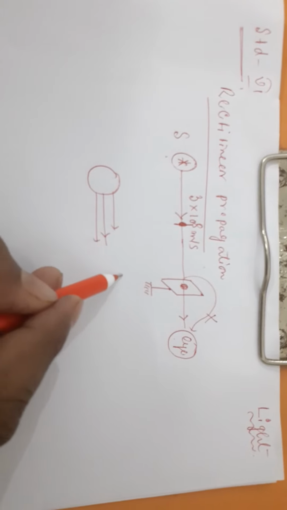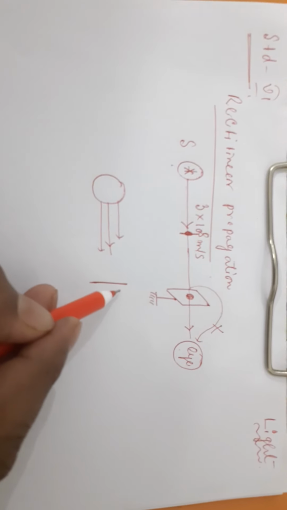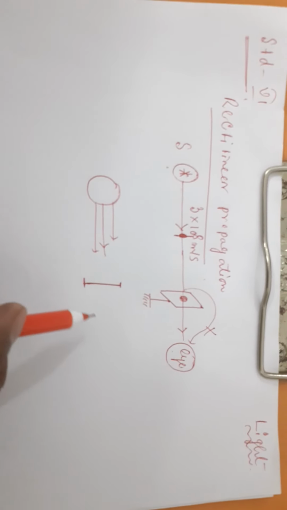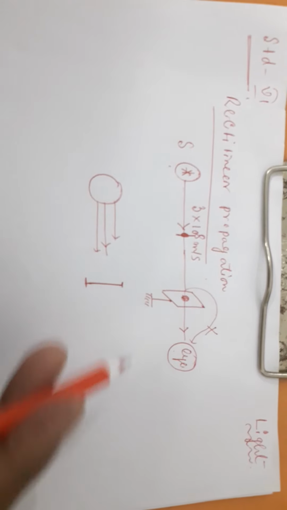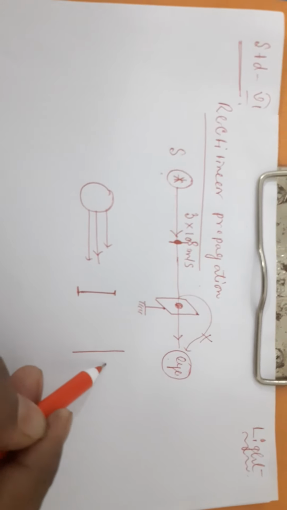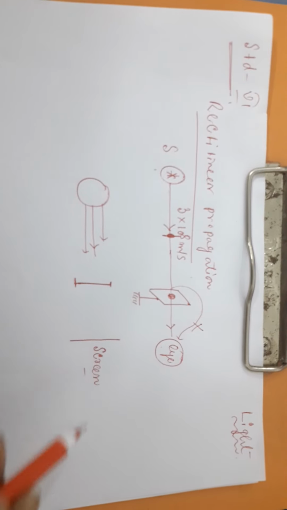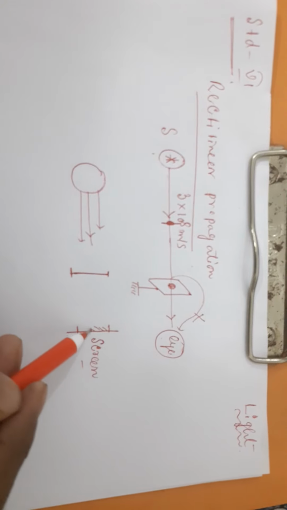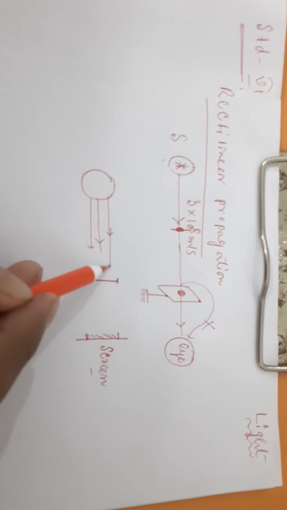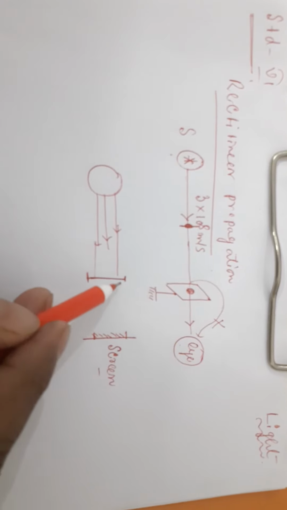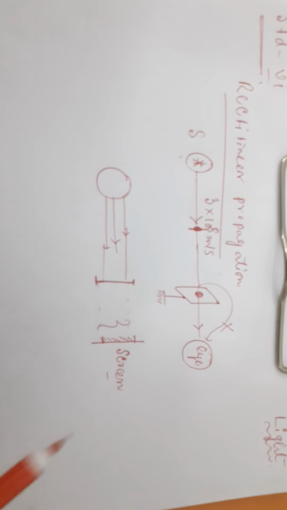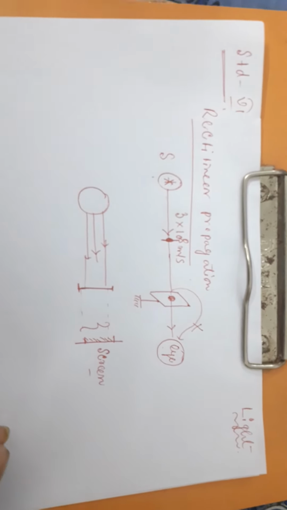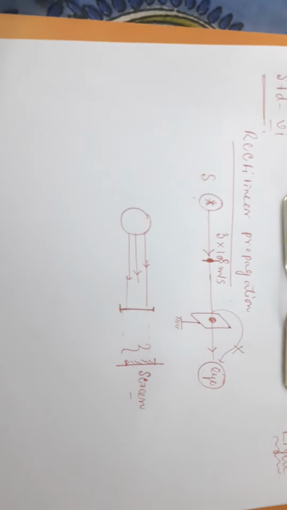Now if you place an opaque object here, on the way of this ray of light, which will not allow the light to pass to the other side, and if you place a screen here in this position, then definitely a shadow will be formed. Within this region you can see there will be an absence of light, which you can easily notice. So within this region the shadow will be formed. That is the actual thing due to which we continuously get eclipses.